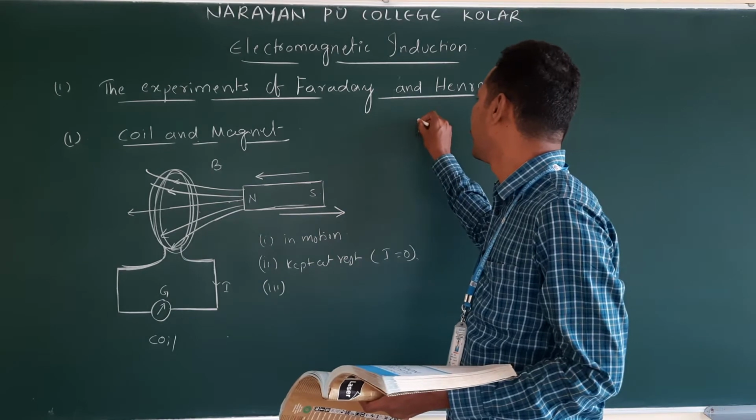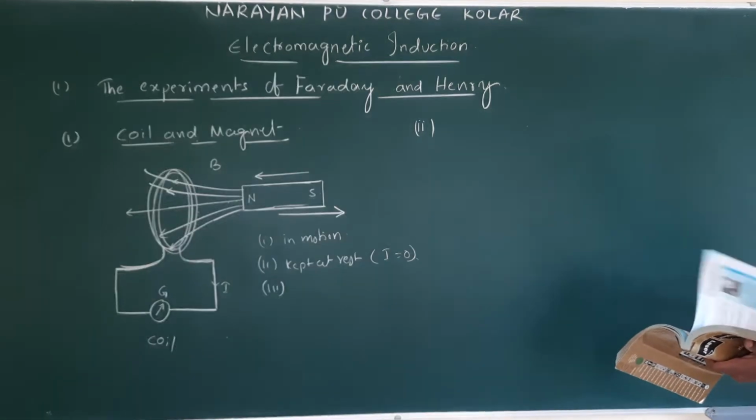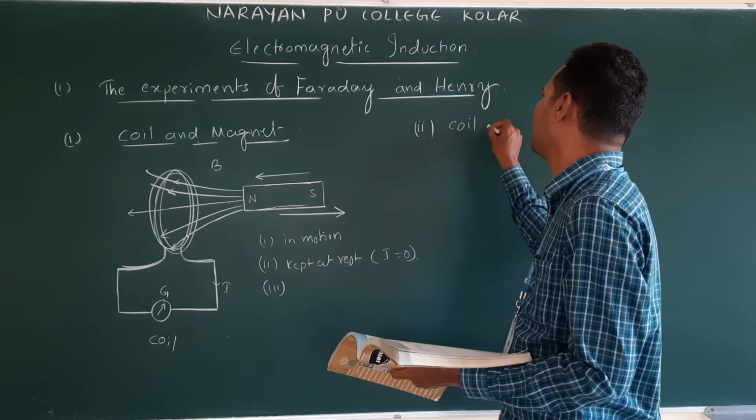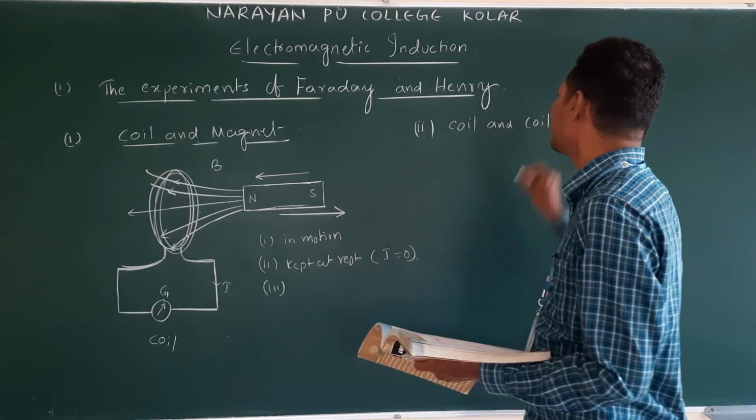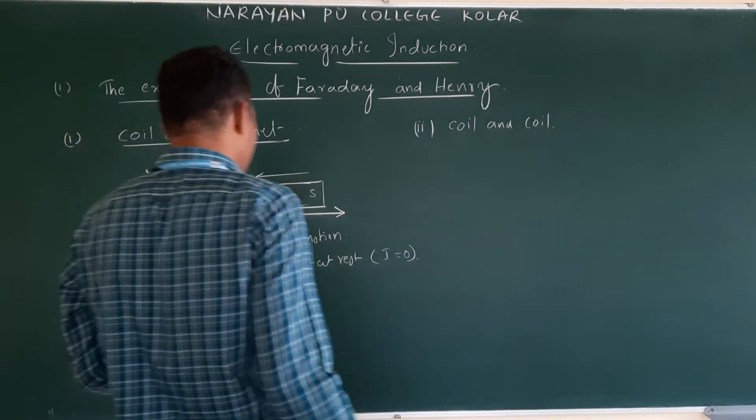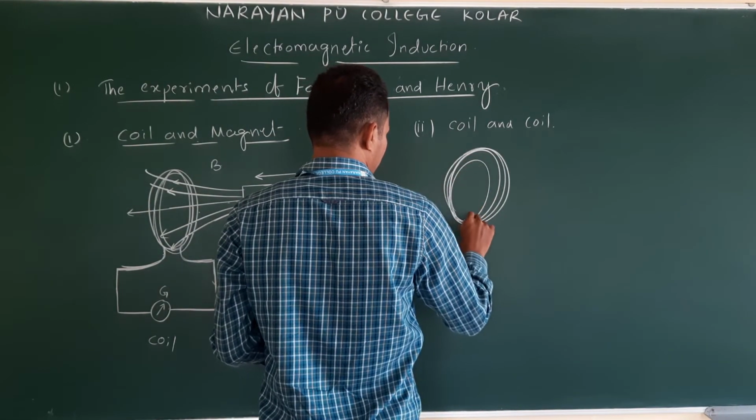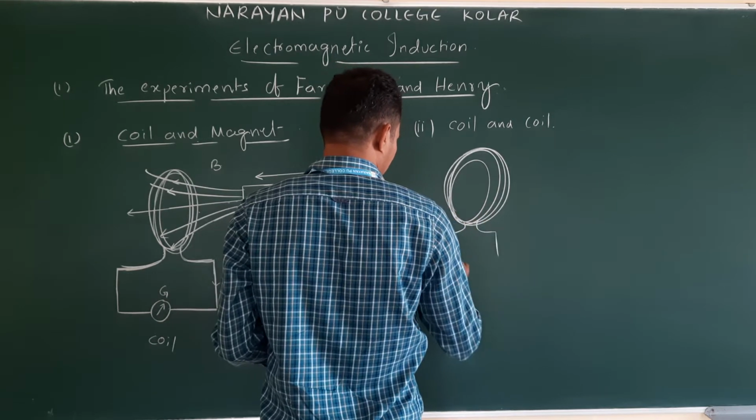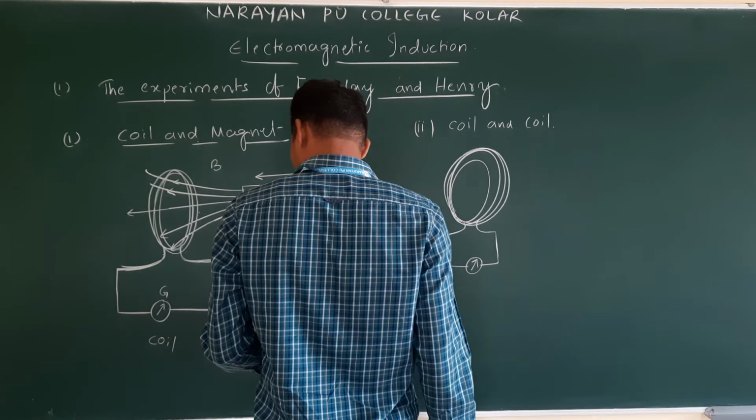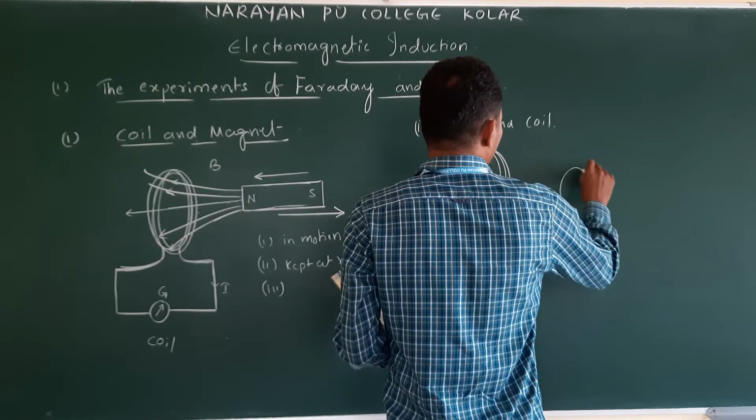Now experiment number 2. What is that? Instead of the magnet, what did they replace it with? With a coil. Only coil and coil. In this case, both are coil and coil. Clear? This coil remained the same. Instead of the magnet, they used another coil. See that. So the galvanometer. Next, here they place another coil.